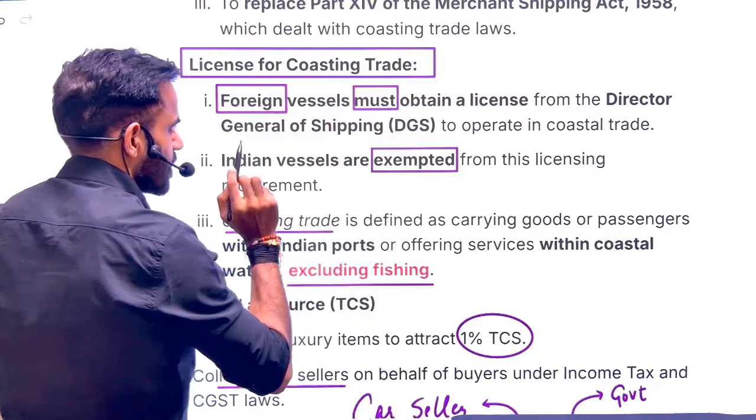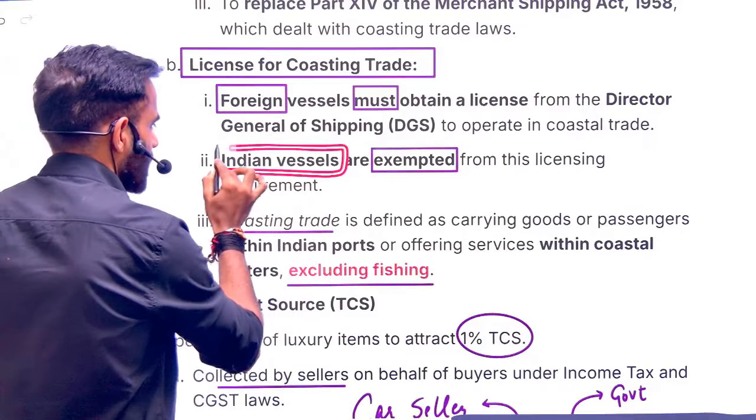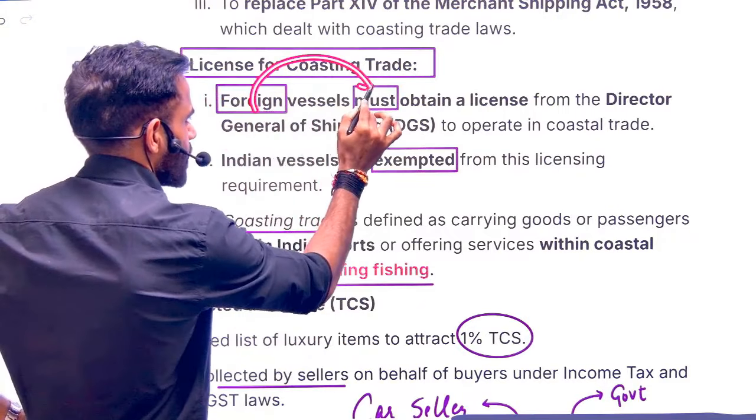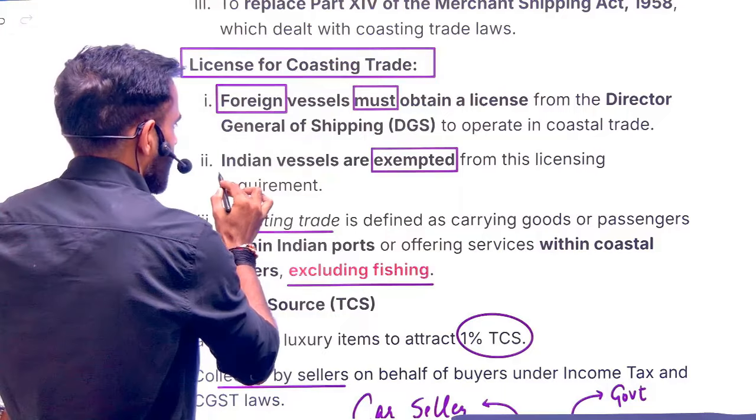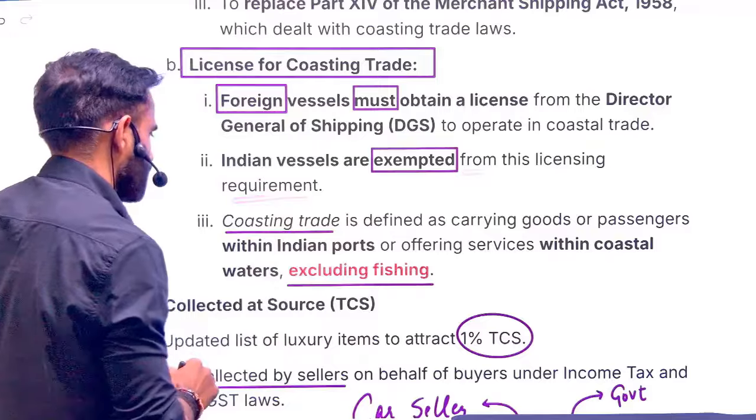Now understand this thing. The examiner can set a trap that all vessels, including Indian ones and foreign ones, need to get a license. No, it is necessary only for foreign ones to get a license. Indian vessels are exempted from this licensing requirement. Okay.